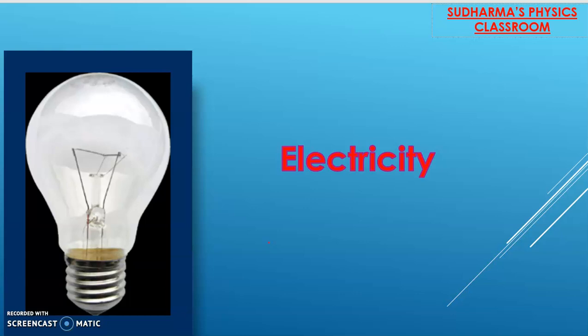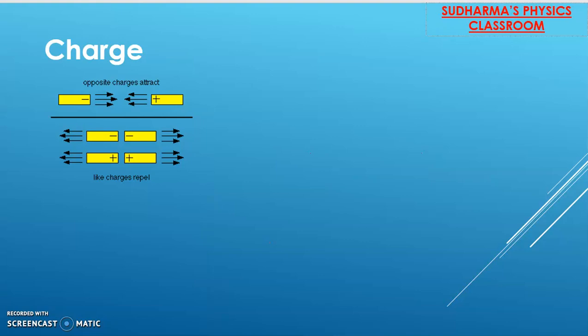Before learning the terms related with electric current, let's learn about charges. Okay, so charges, what is charge and how is it related with electricity? That is our first topic. So charge is a physical quantity and it is represented by the letter Q. Whenever you listen to this word charge, I know two things will come into your mind. That will be positive and negative. Am I right? Positive and negative.